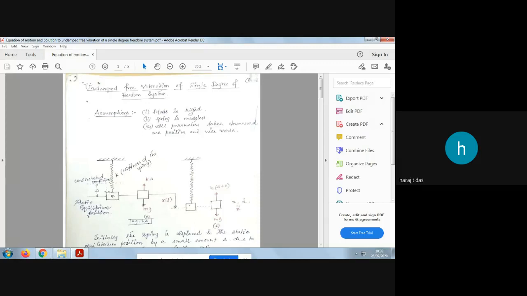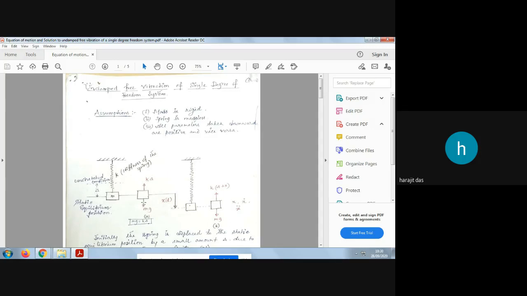So if you want to analyze this system by drawing the free body diagram, here it is. Its position is denoted by A. So here, what are the forces you will get?